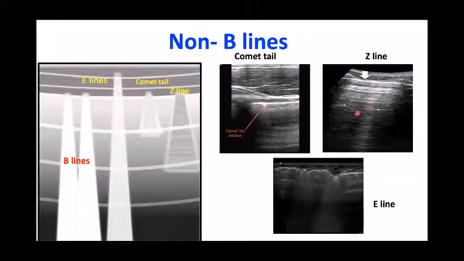And there are E lines, which are mainly seen in subcutaneous emphysema. Here the E lines don't start from the pleura, rather they start from different layers of the subcutaneous tissue and go to the base of the screen. When E lines are present, everything below is artifact. We cannot comment about that person. Mostly it's in subcutaneous emphysema.